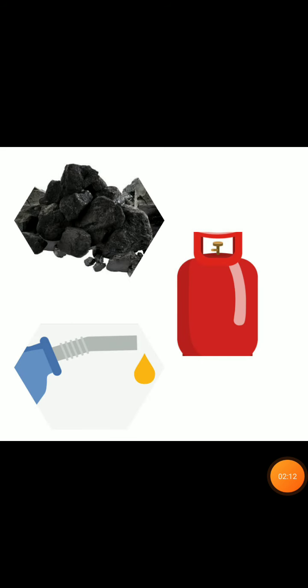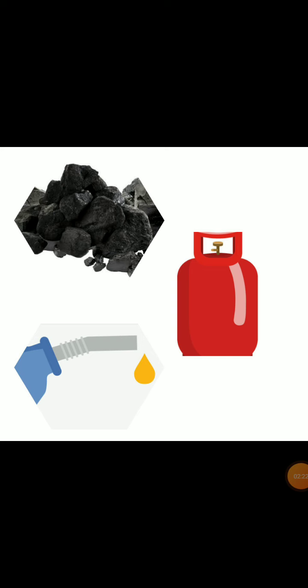So, the term thermal power plant is used since fuel is burnt to produce heat energy, which is then converted into electrical energy. We have also talked about fossil fuels, right? Coal, petroleum, and gas.